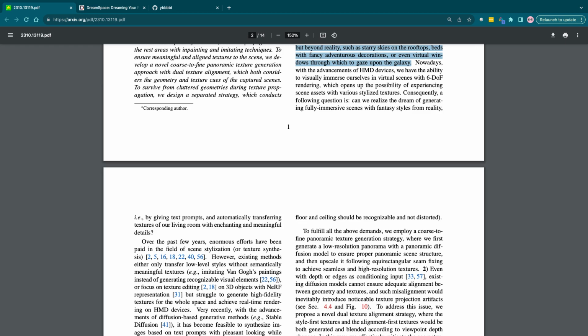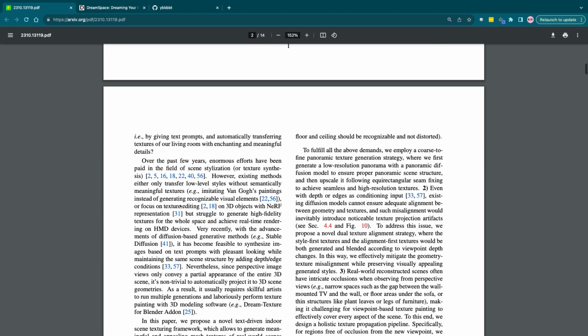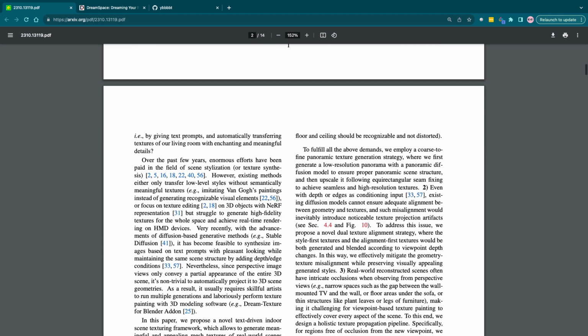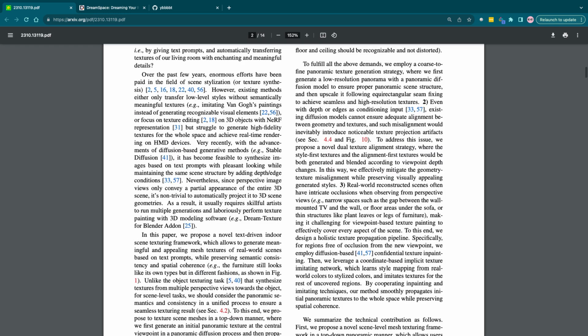Nowadays, with the advancement of HMD devices, which is VR, we have the ability to immerse ourselves in virtual scenes with 6DoF rendering, which opens up the possibility of experiencing scene assets with very stylized textures. A following question is: can we realize the dream of generating fully immersive scenes with fantasy styles from reality by giving text prompts and automatically transferring details of our living room with enchanting and meaningful details?